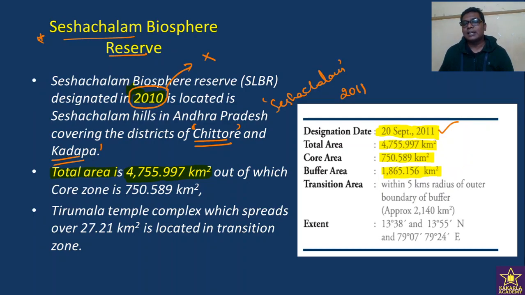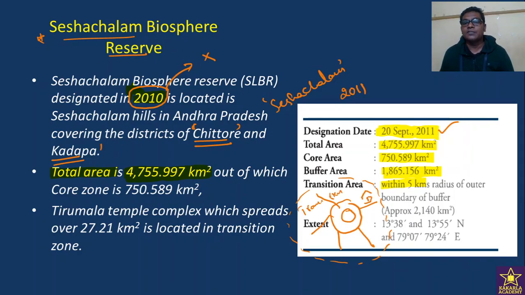Then the transition region is 5 kilometers radius from the outer border of the buffer region. This is the core region, the buffer region, and from the outer regions of the buffer region, for a radius of 5 kilometers, this entire region is the transition region. Transition is a 5 kilometer radius from the buffer region.